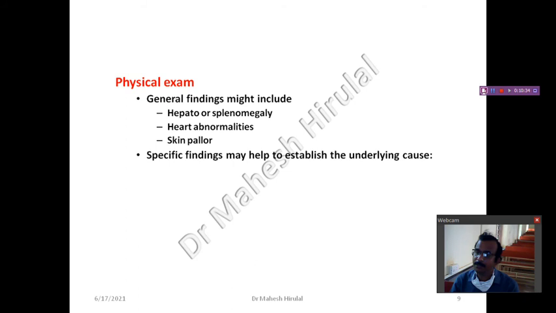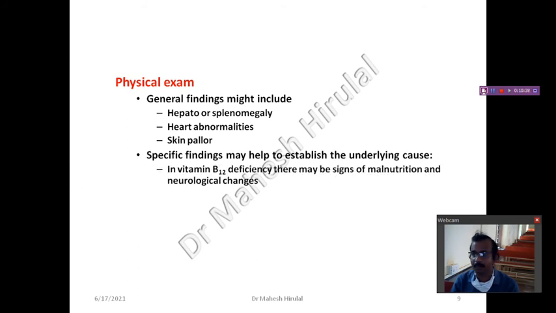Skin pallor. Specific findings may help to establish the underlying cause. Vitamin B12 deficiency may be a sign of malnutrition and neurological change. See for vitamin deficiency signs, then you can also interpret that the person has malnutrition.